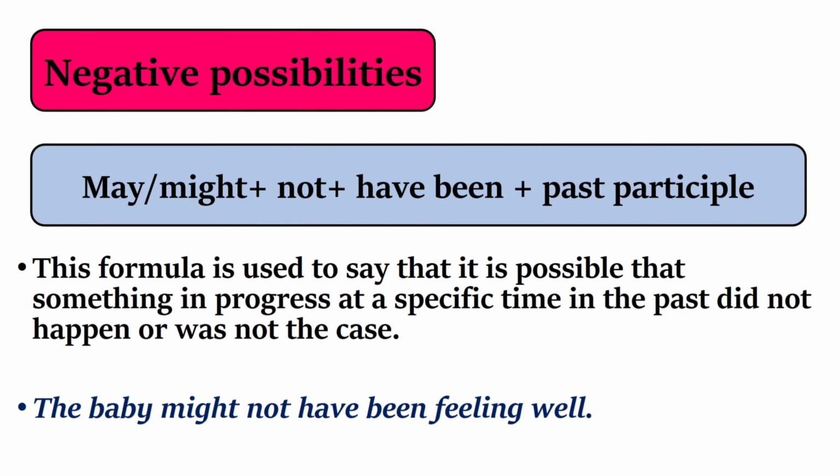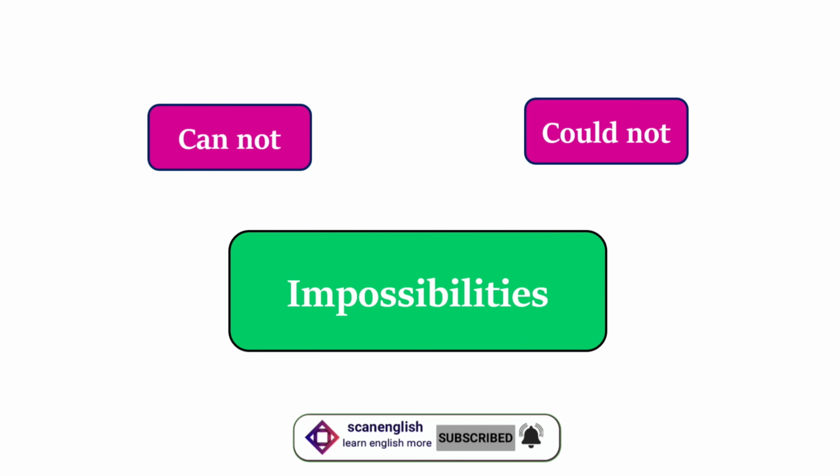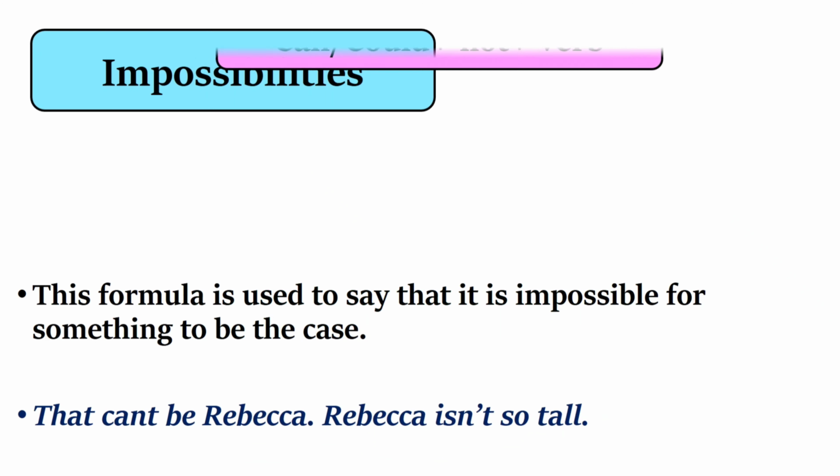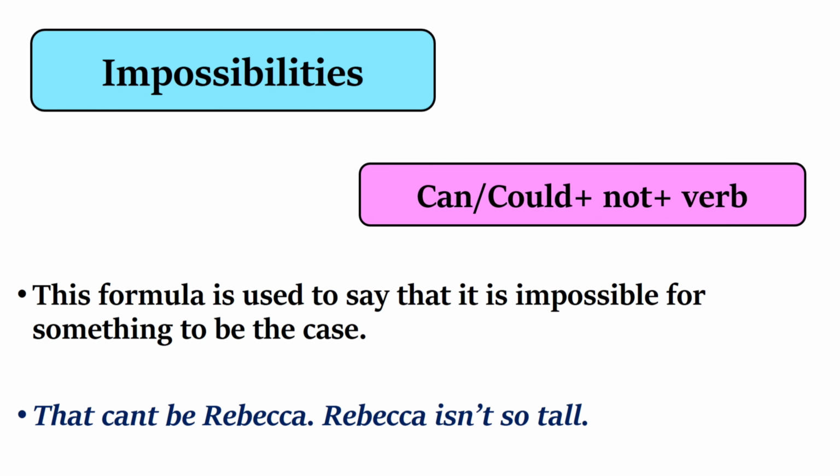Cannot and could not are used for impossibilities. For impossibilities we use can, or, could plus not plus verb. This formula is used to say that it is impossible for something to be the case. For example, that can't be Rebecca.